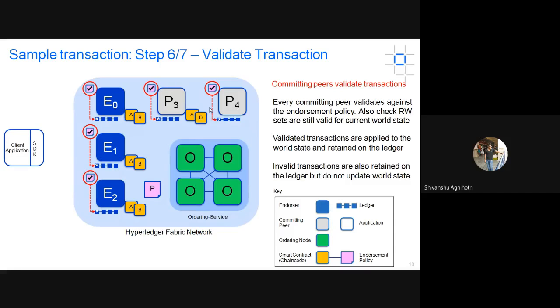We have successfully reached a consensus. If there are invalid transactions, the details will still be saved for those transactions as well, but there will be no update to the world state, though the transaction details will be saved to the blockchain. This means some invalid transactions were also recorded at this point in time. So again, this is the validation process.